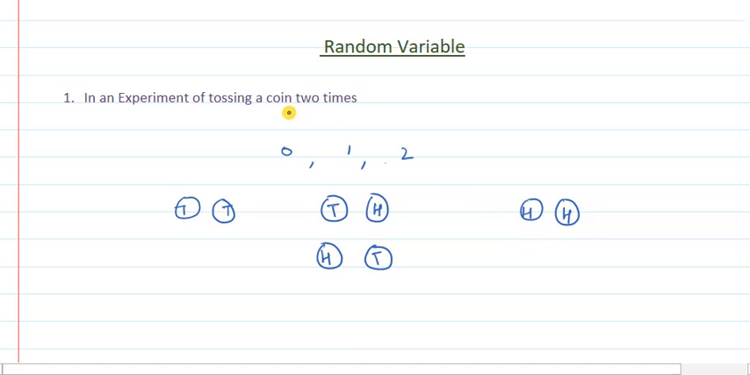So if we are talking about the number of heads in the experiment of tossing a coin two times, then the number of heads may be 0, 1 or 2. So these numbers are called random variables. 0, 1, 2 are called random variables, and we represent random variables usually with the English letter X. Let me take one more example.